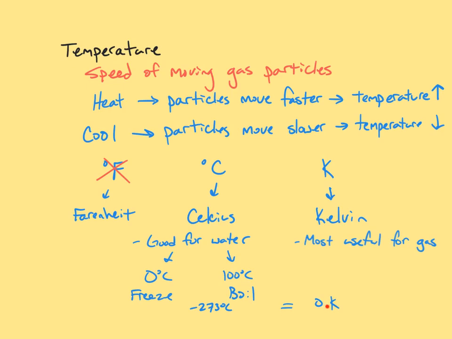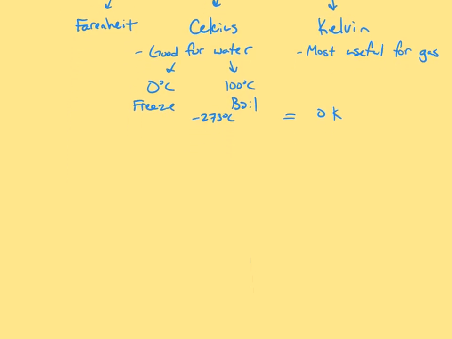But for Kelvin, they are 0. And only positive numbers then can apply in the Kelvin scale, which makes it useful for doing math when you are doing math with gas laws. So let's scroll down here a little bit and give us some more room.